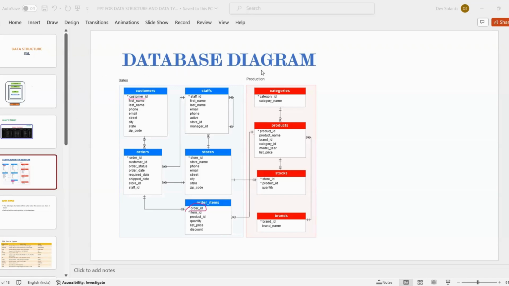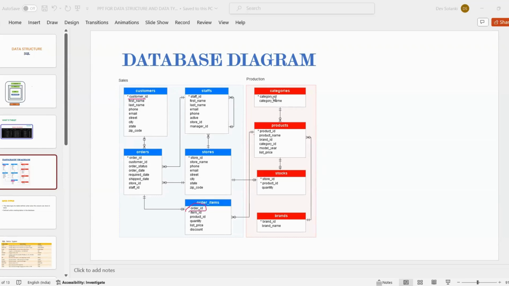Now the database diagram. This is a database diagram which has data of sales and data of production, which are related to each other. Here you can see customer ID in the customer table, and customer ID in the order table also. In order items, there is an order ID related to this customer order data and the sales or customers table.